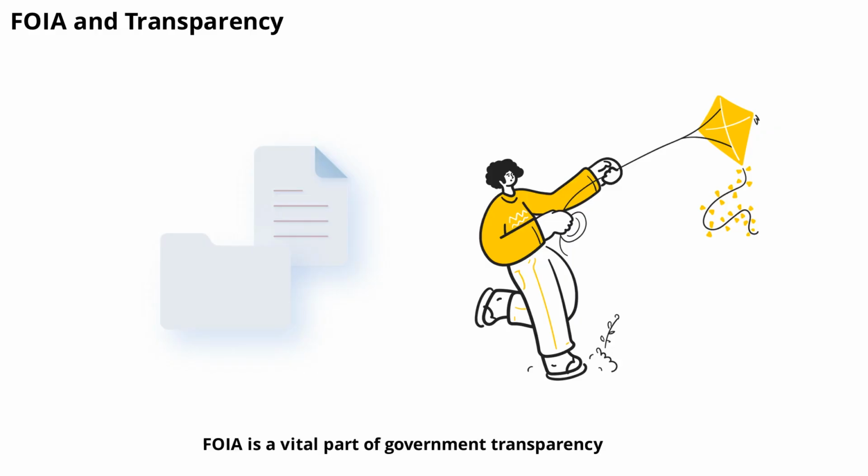FOIA is a vital part of government transparency. It gives everyone the power to see how decisions are made and how public money is spent. By using FOIA, you help promote accountability and strengthen democracy. Remember, open records are your right.